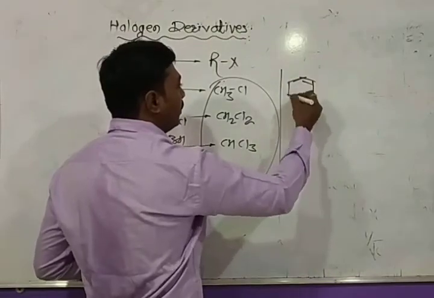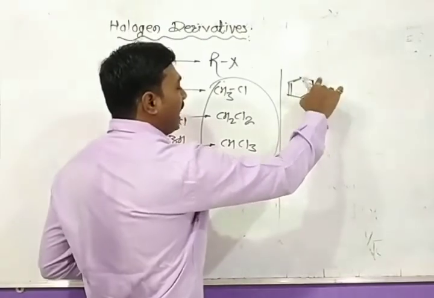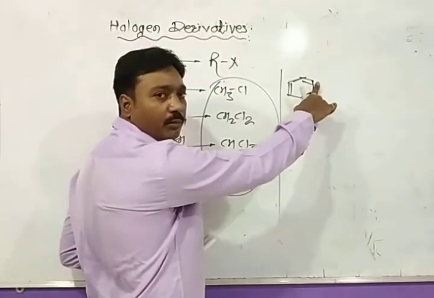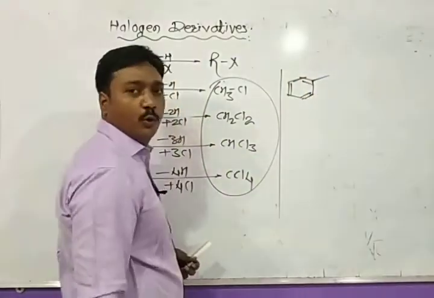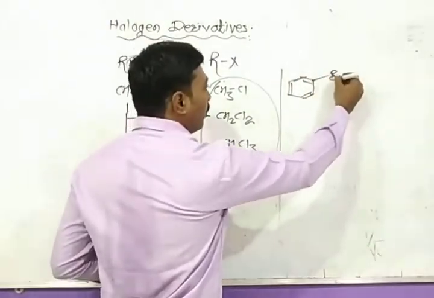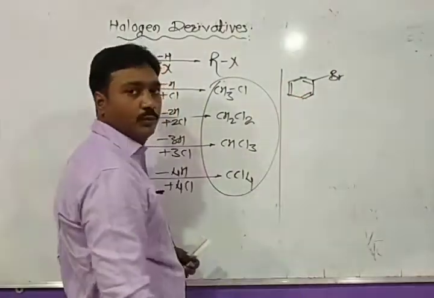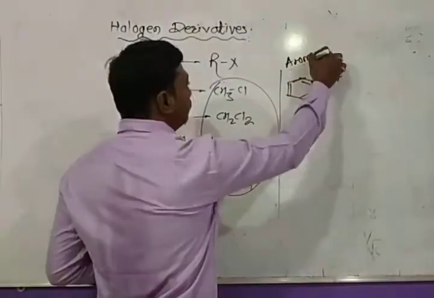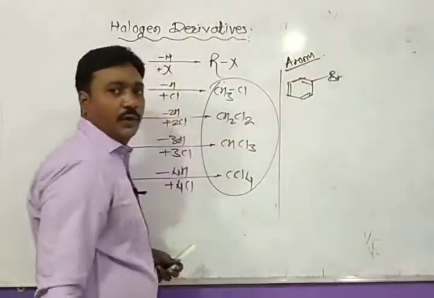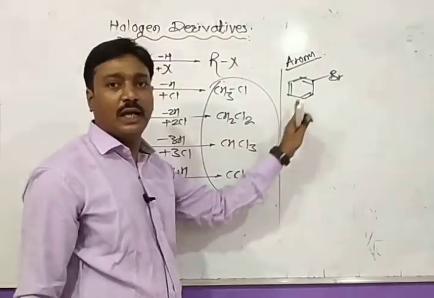This is benzene. It contains a carbon hydrogen pair at every corner. If one hydrogen atom is replaced by bromine, we get bromobenzene. It is an aromatic compound, falling in the class haloarenes.